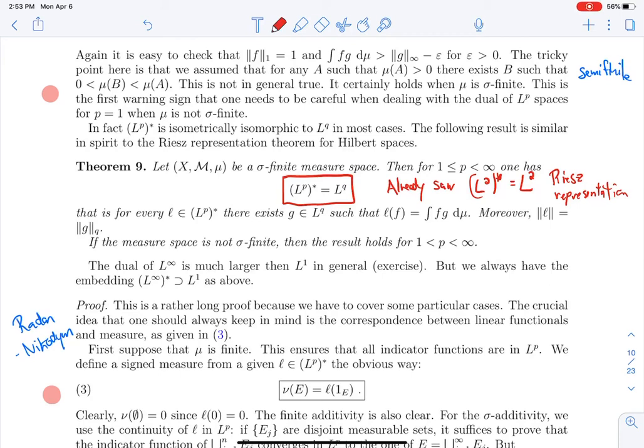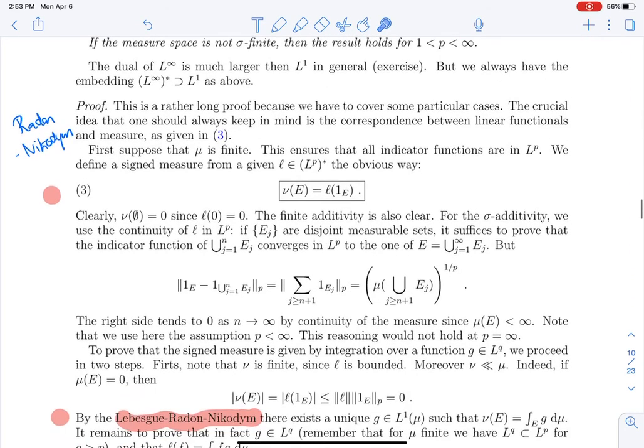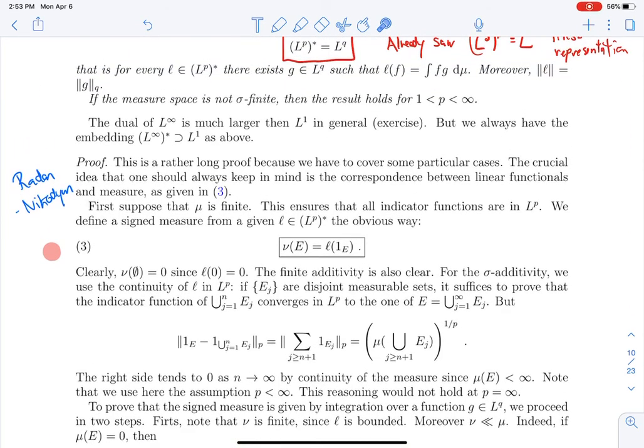And right, so that's what we did last time. Now we extend that a bit. So how do you prove this? We won't do the full proof because you have to do several cases, but again, the key is Radon-Nikodym. Let's start when mu is finite. What you're going to do is define a measure.